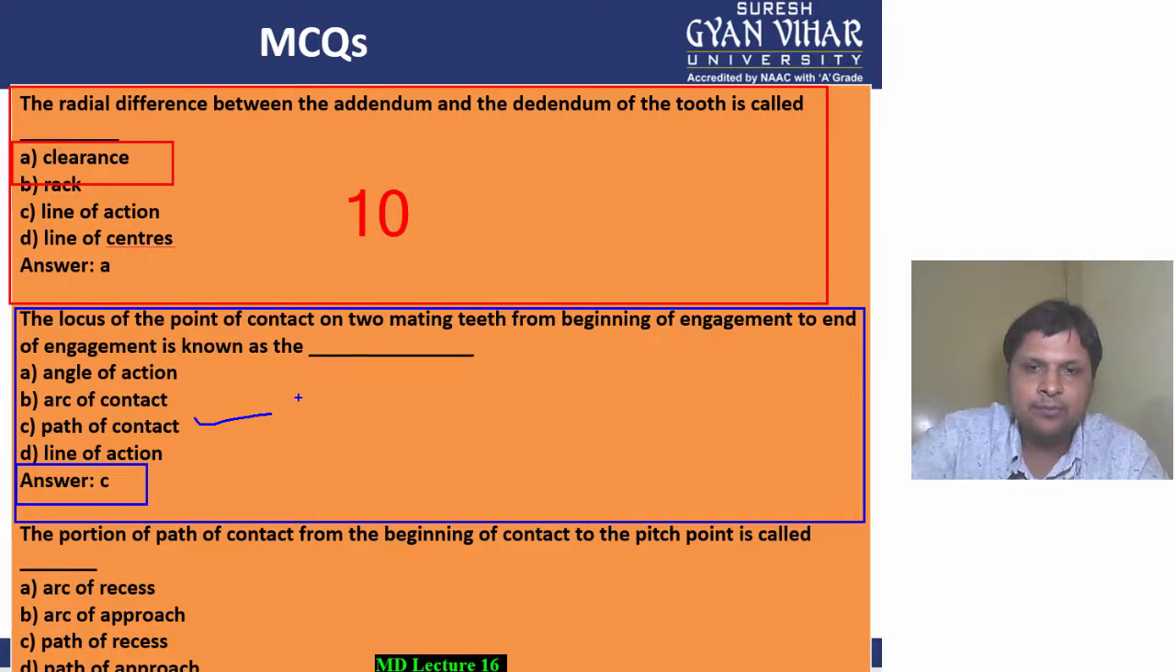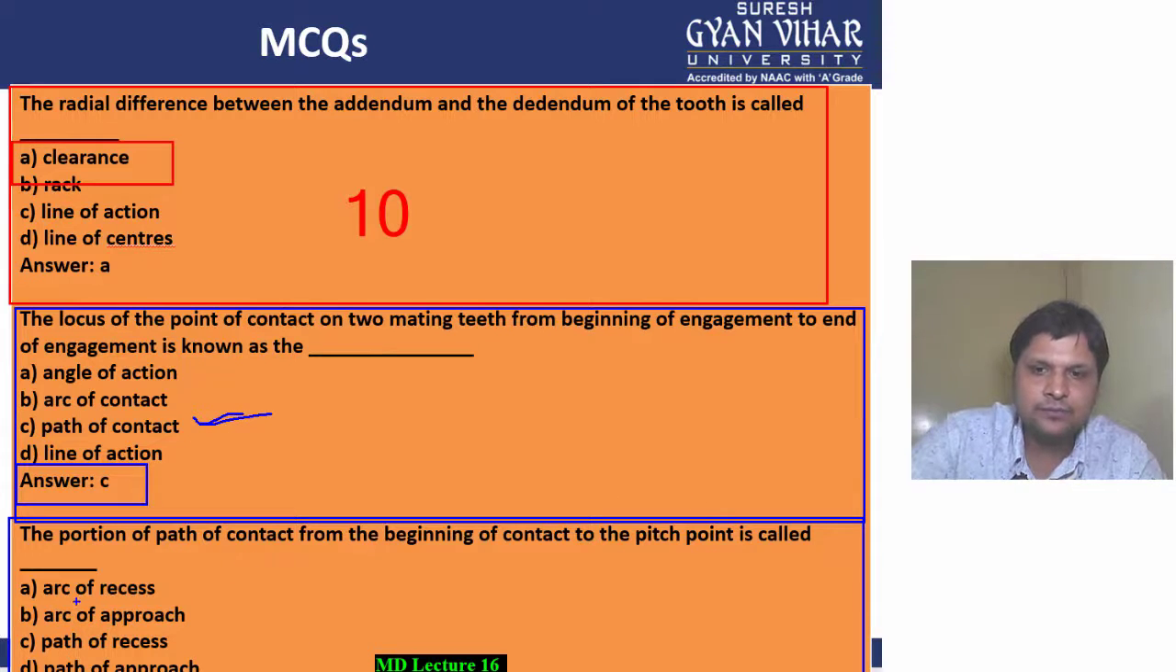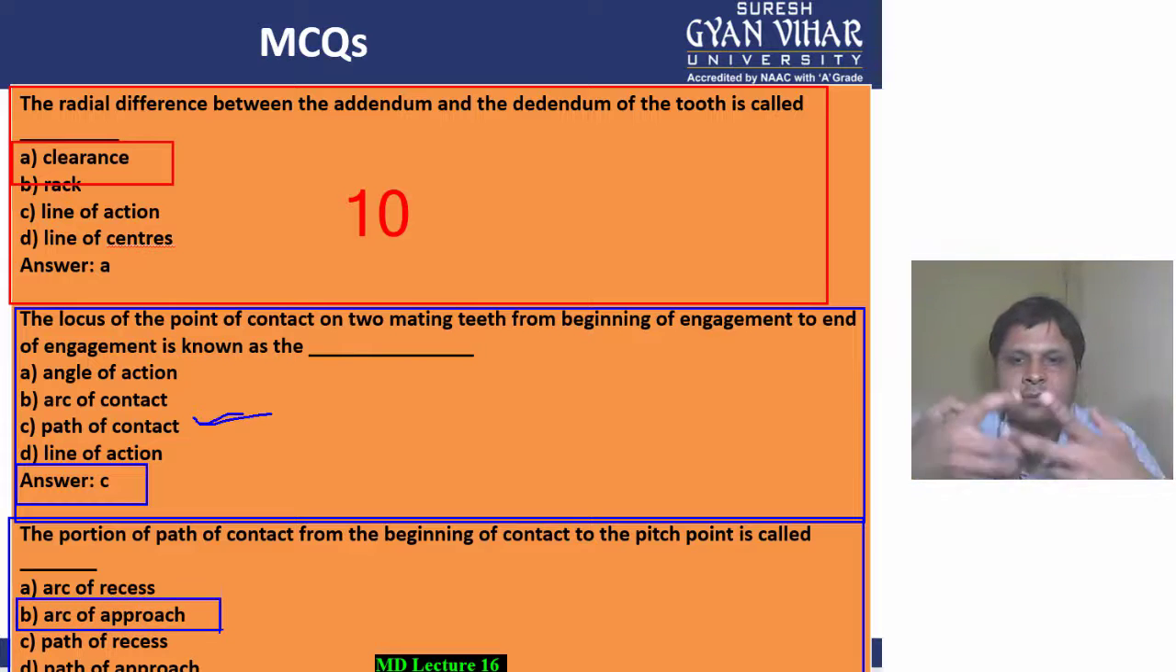This was important, therefore I have discussed. And one last MCQ, this is also important for you. The portion of path of contact from beginning of the contact to the pitch point. If this is the path of contact, so this option is your what? This is the path of recess. Beginning of contact to the pitch point is known as the path of approach, because we are approaching, so this will be known as path of approach. So B is the correct option.